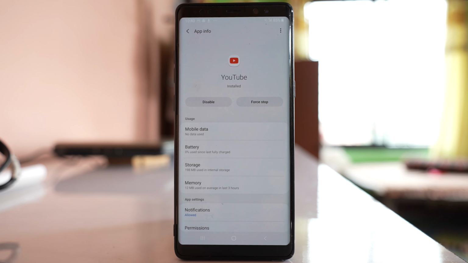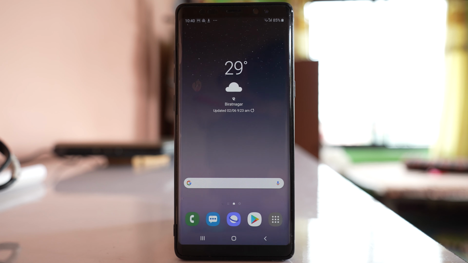So once you have removed all the updates for the YouTube app, open the YouTube application again and check if you can play the video or not. So do all of these things and check if the YouTube app now can play the video properly or not.